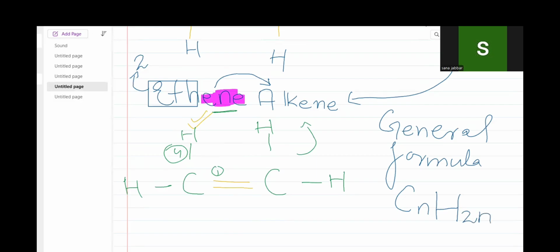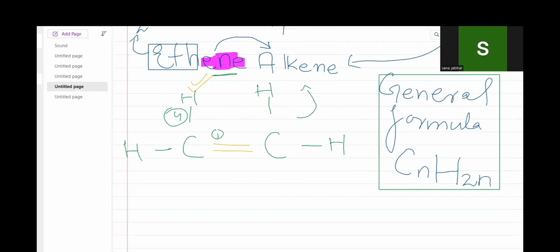Alright, we have just removed +2 from the general formula of an alkene. This is the very basic difference. The general formula of an alkene is CnH2n.